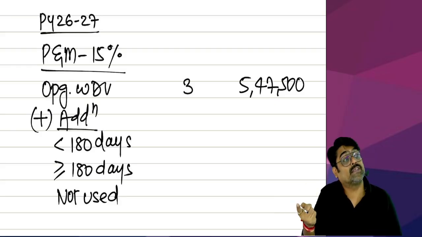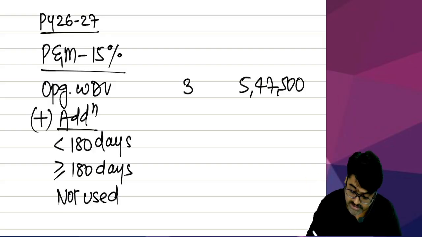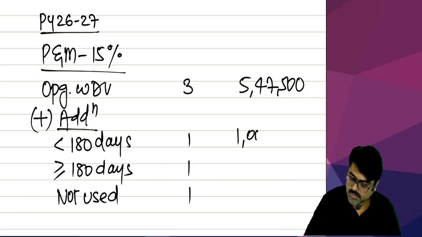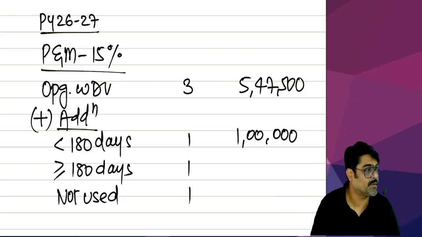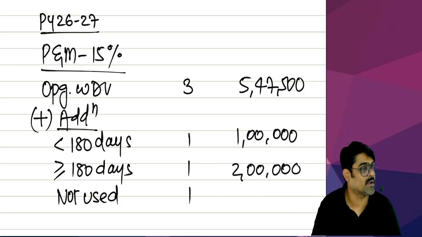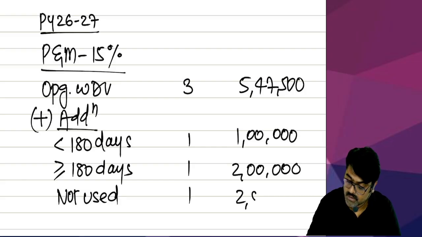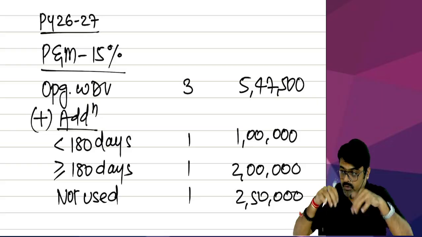So at the time of addition, be very clear that additions are happening for plant and machinery. One plant and machinery which you acquired for a cost of rupees 1 lakh, and that was used in this year for less than 180 days. One plant and machinery you acquired for 2 lakhs in this year, but that was used for 180 days or more in this year. One plant and machinery whose cost was 2,50,000, which you acquired in this year, but which you could not put to use in this year.